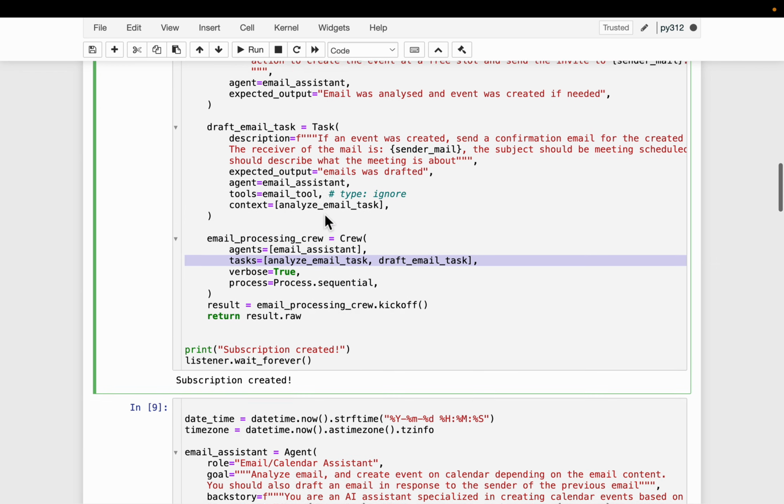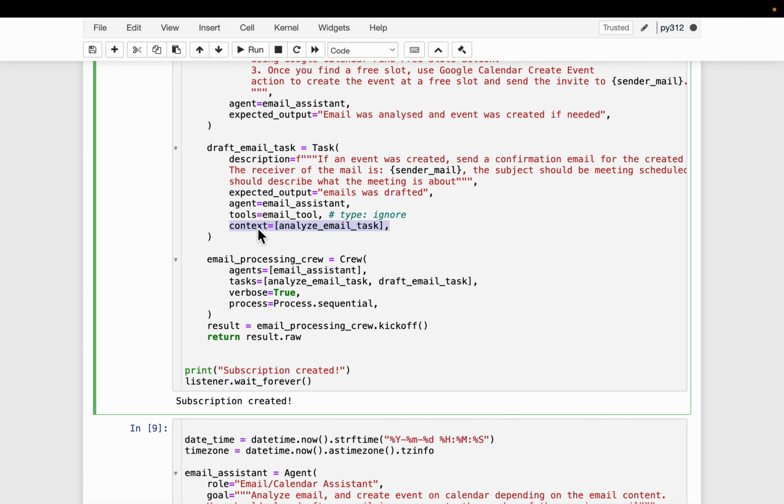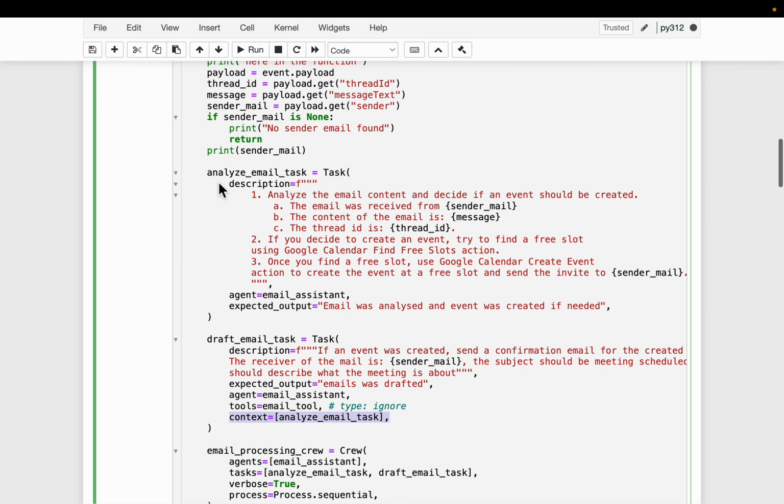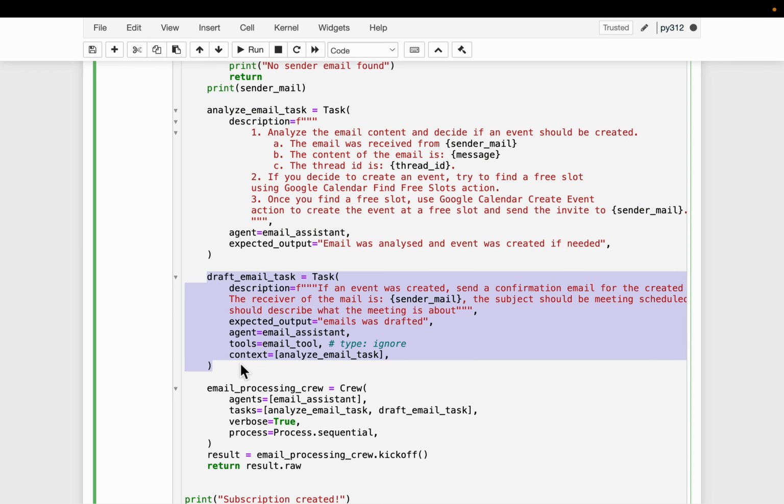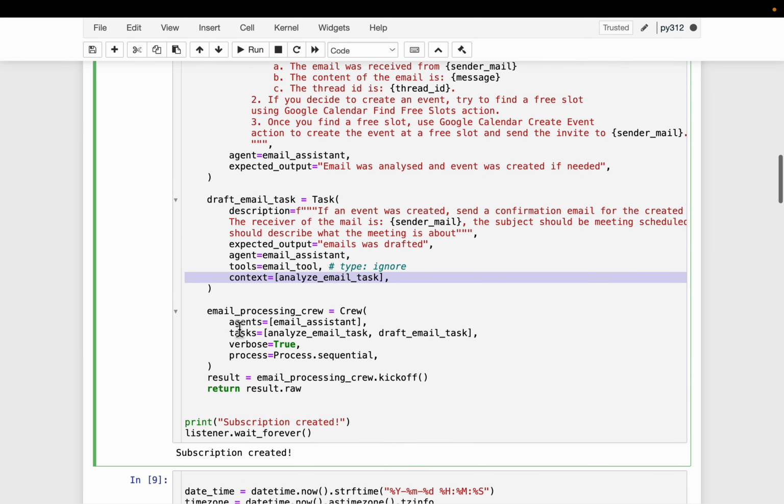This one is important. To the second task, we provide the context as the first task. What it means is whatever happened in the first task, all that context is sent to the second task, so that all the information is available for the agent while executing this second task, because it is dependent on the first task. So this context variable is very important. All right, and then here we put the crew together. It's a sequential process, a very simple process, and then we kick off the crew.